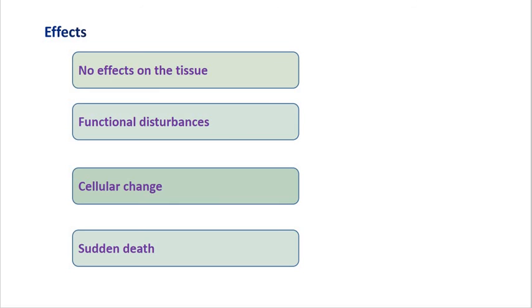Suppose the collaterals, such minute capillaries, get developed and immediately start to supply the blood; at that time the effect of ischemia does not reach that particular organ. So it is no effects on the tissue. Now the second effect, functional disturbances. These result when collateral channels are able to supply blood during normal activity, but the supply is not adequate.